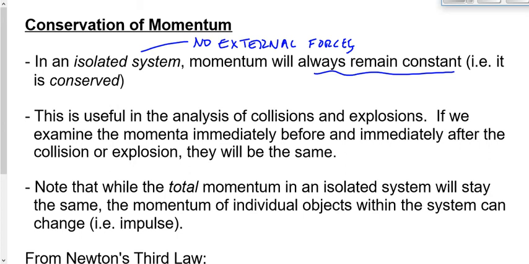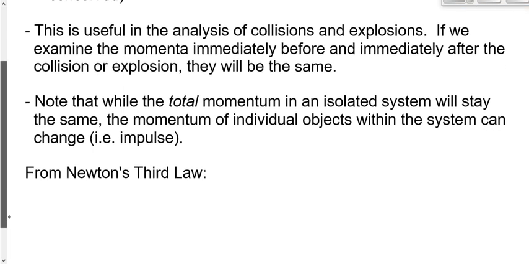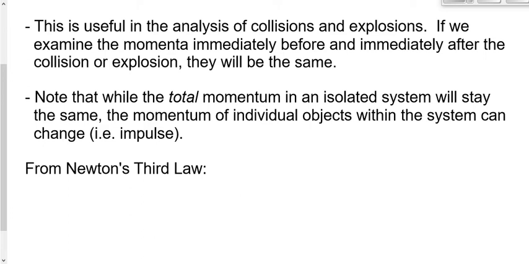You guys might remember when we derived the equation for impulse that we used Newton's second law, F is equal to m times a. Remember I told you, you didn't have to derive the equation. You won't ever have to do that on a test. But you did have to remember that impulse came from Newton's second law, F equals ma. Well, the law of conservation of momentum comes from Newton's third law. We're going to derive this as well. But again, you're not going to have to derive it. You're just going to have to be able to remember that it comes from Newton's third law.